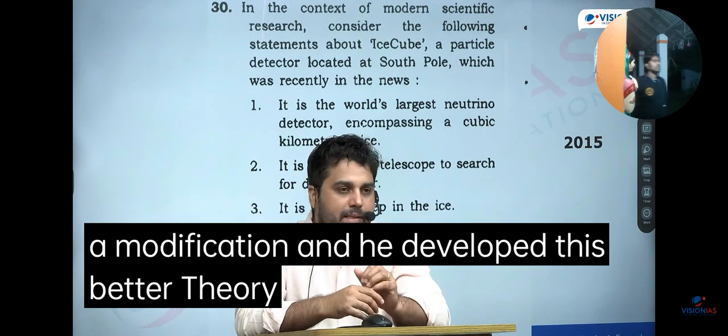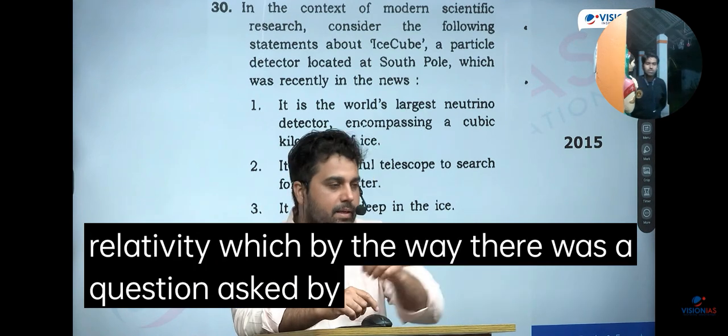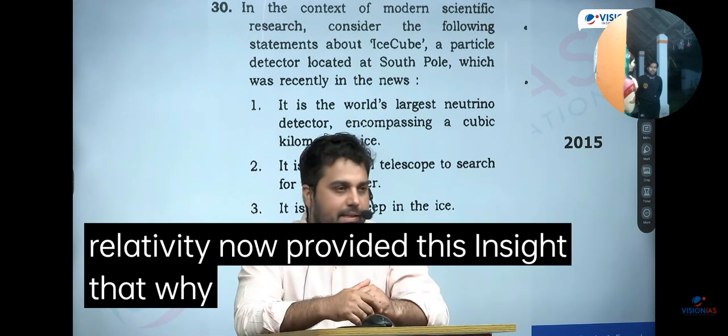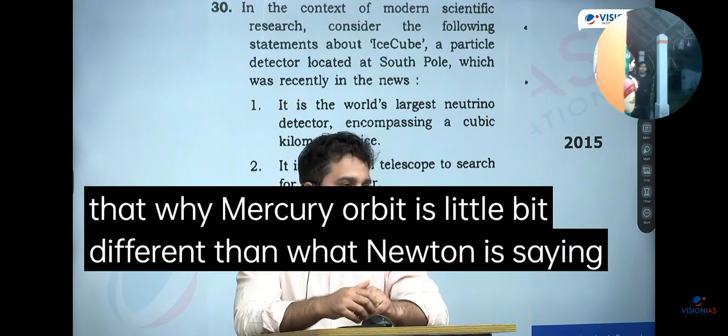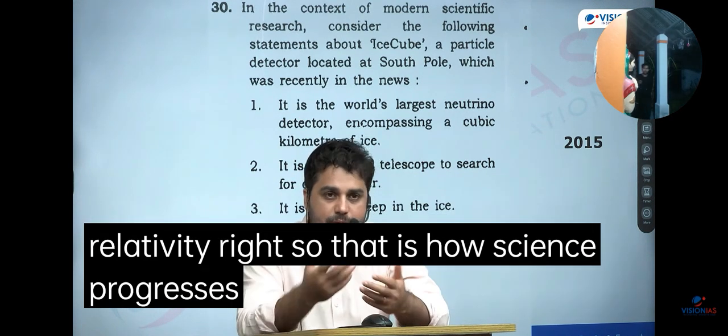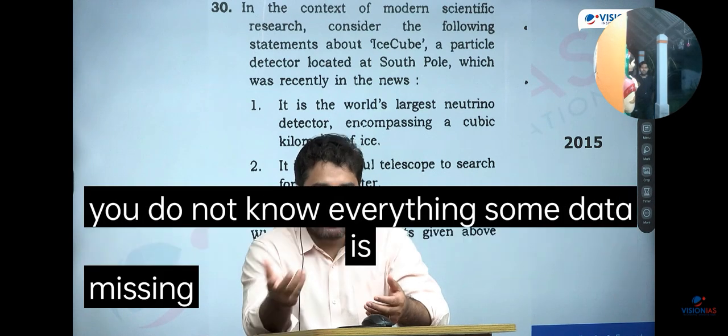And he developed this better theory called general theory of relativity, which by the way, there was a question asked by UPSC on that topic also. And the general theory of relativity now provided this insight that why Mercury orbit is a little bit different than what Newton is saying. So we have now a better theory of gravity, which we call general theory of relativity. Right? So that is how science progresses. That either you think that you do not know everything, some data is missing, or you need to find a